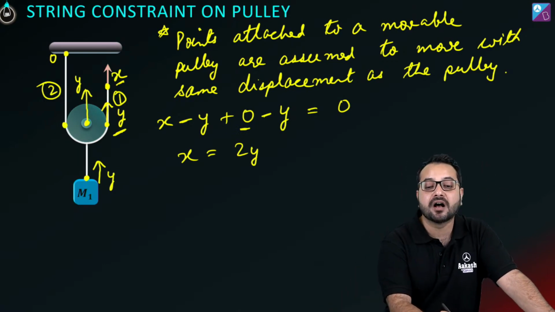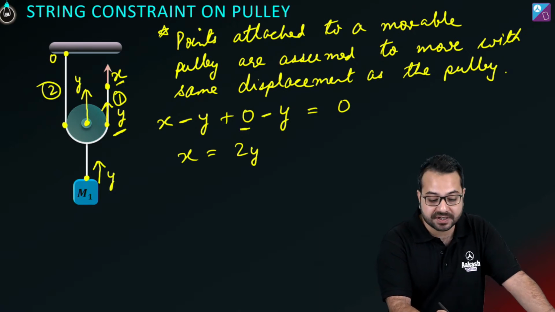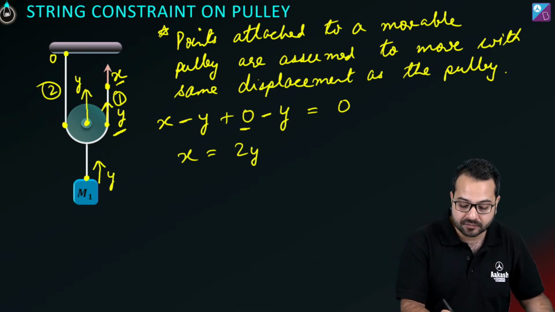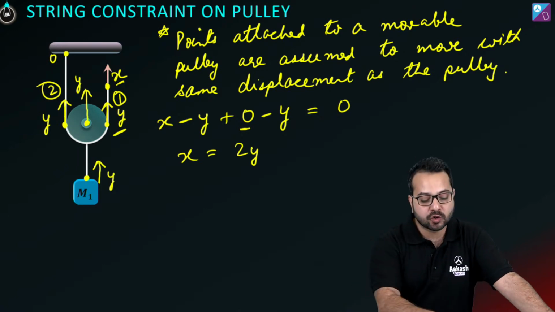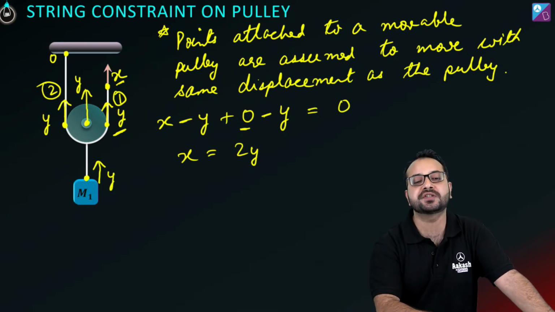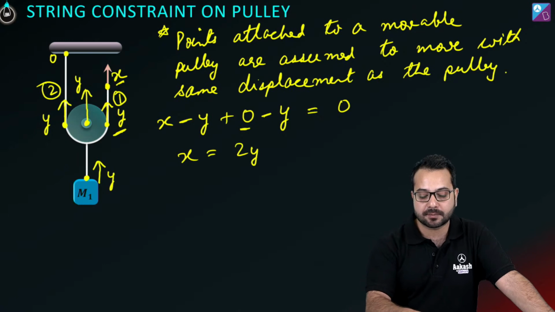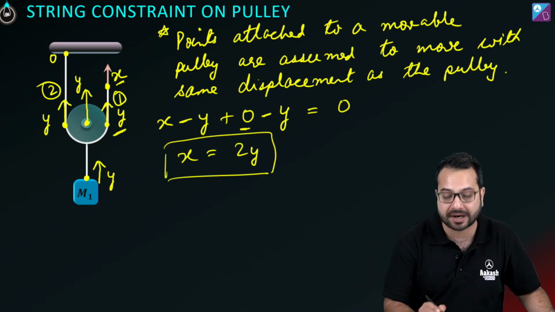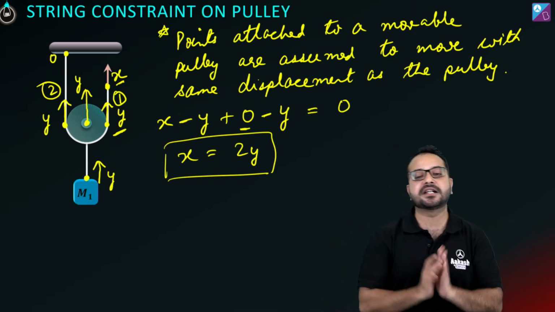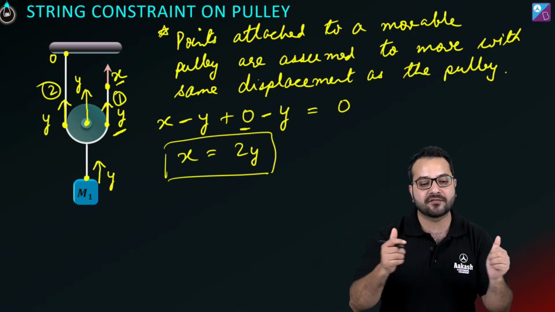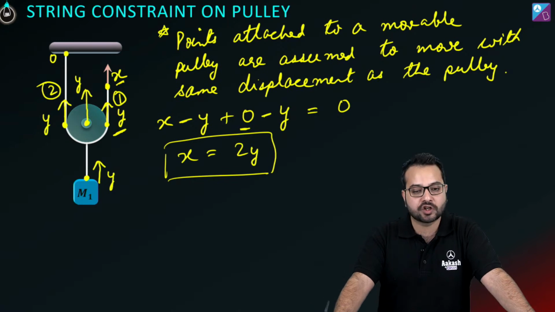Now what about this point of the segment? This is going to have the same displacement as the center of the pulley. So this is going to have a displacement y like this. Okay? So what is this y? This y is towards the center of the segment, which means I'm going to write minus y. So x क्या आ जाएगा? x equal to 2y. Is this clear now? Guys, is this clear? If this is clear, quickly give me a thumbs up. चलो बताओ. Is this clear?